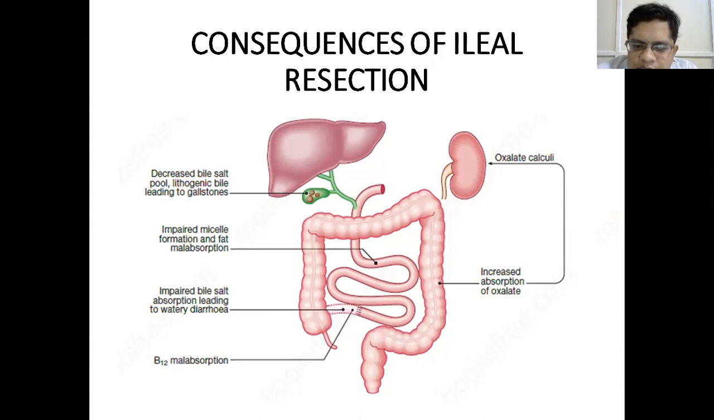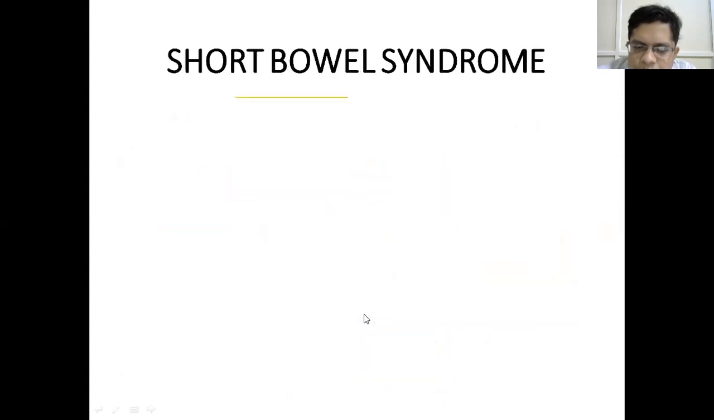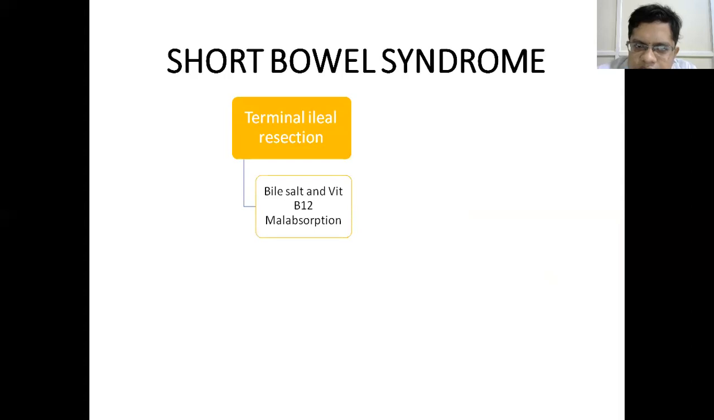Similarly, if the terminal ileum is resected, then there is defective absorption of B12. All these are consequences of resection of the small intestine or ileum. If there is resection of the terminal ileum, then we have bile salt and vitamin B12 malabsorption, leading to vitamin B12 deficiency and watery diarrhea.